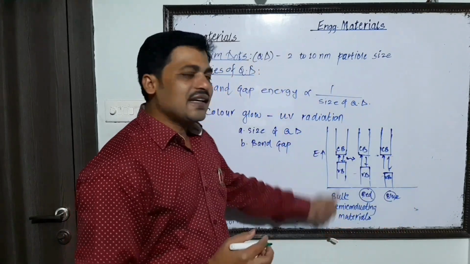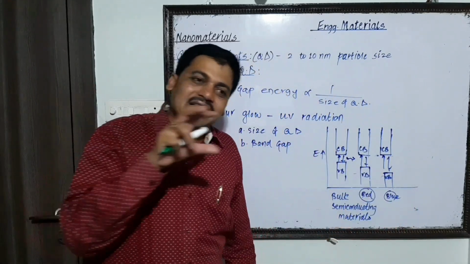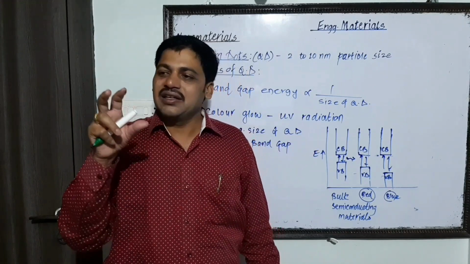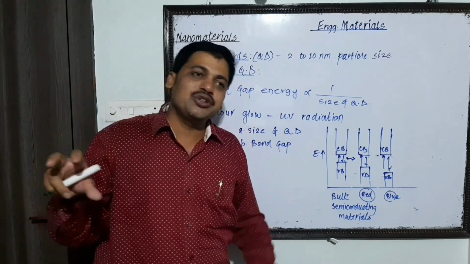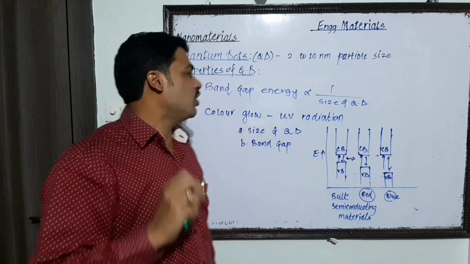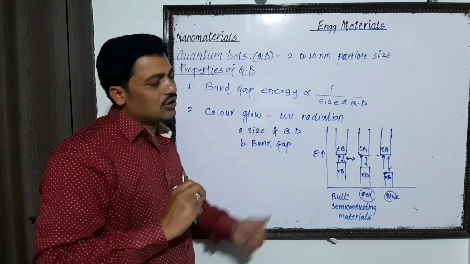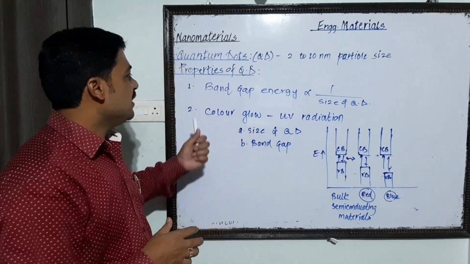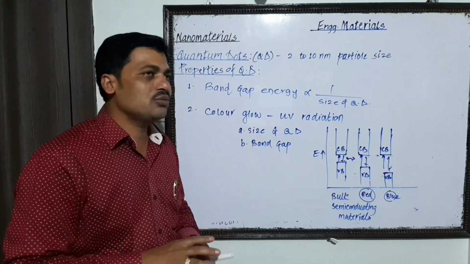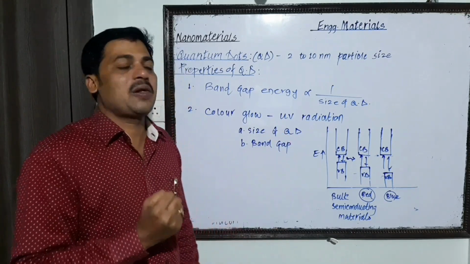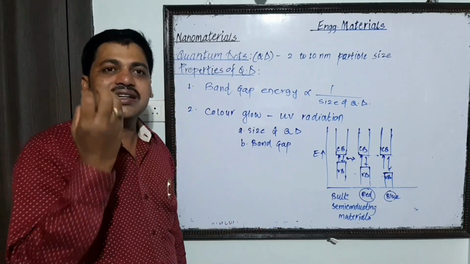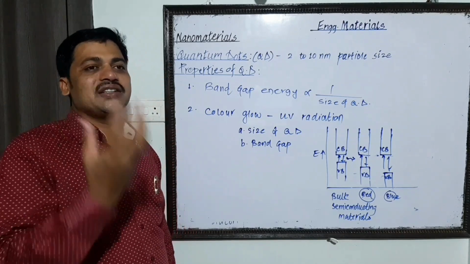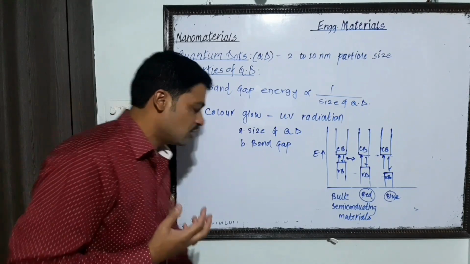So if we decrease the size of the quantum dot, the color shifts from red to blue. It is a very important property shown by the quantum dot. That is, when we irradiate that quantum dot using UV radiation, it emits that color, and that color is different according to the size of the quantum dot.